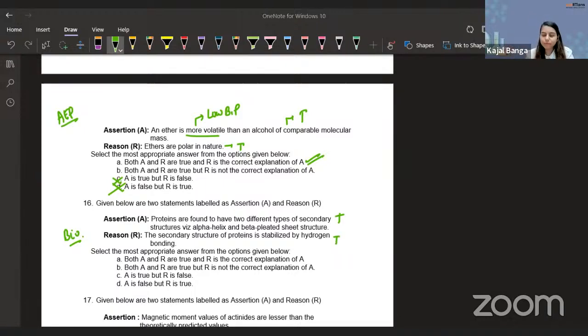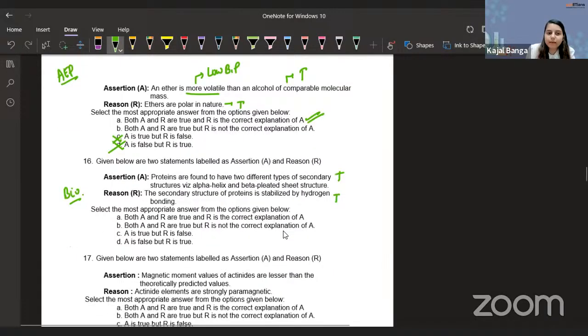But the type of structure has nothing to do with the type of stabilization. Statement A is talking about the types, and statement B is talking about the things which are stabilizing. So the number of types and the stabilizing factors are not related to each other. So for this part also, the correct answer will be option B. Okay, let's move on to the next one.